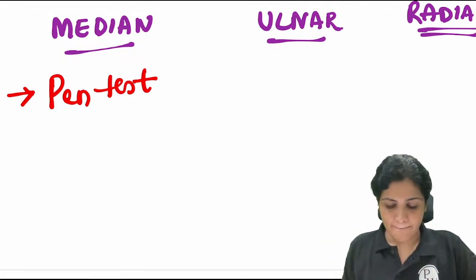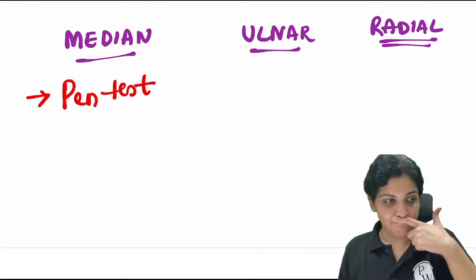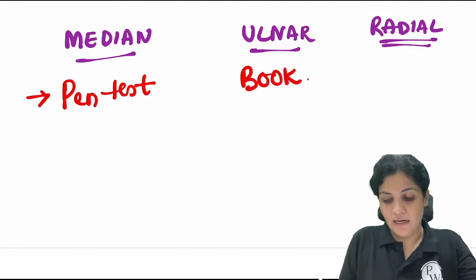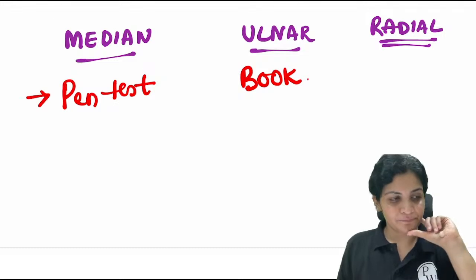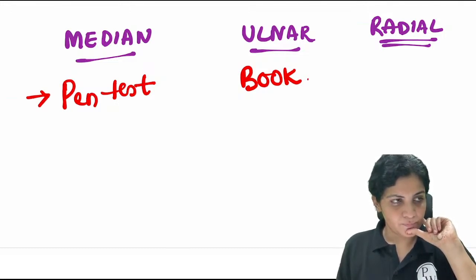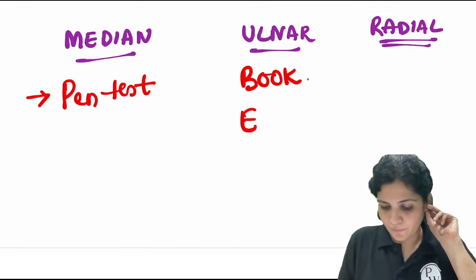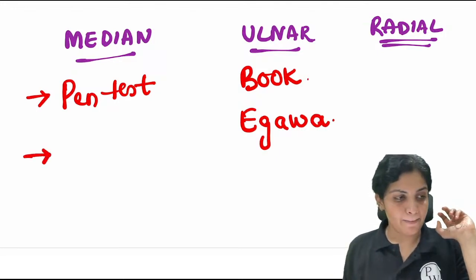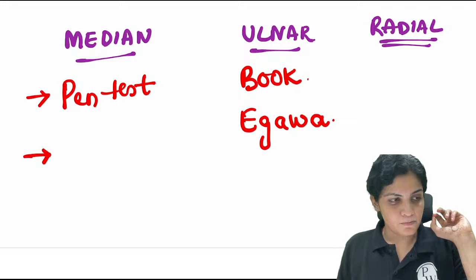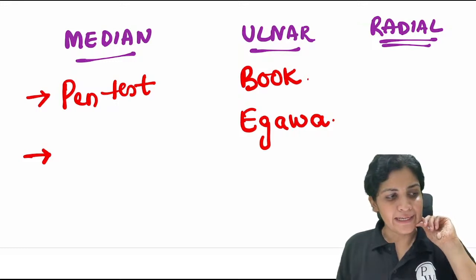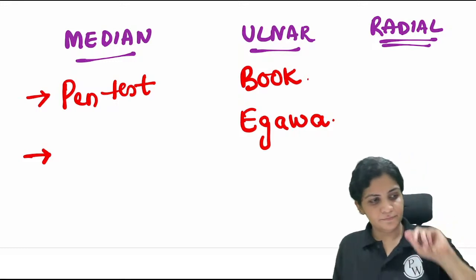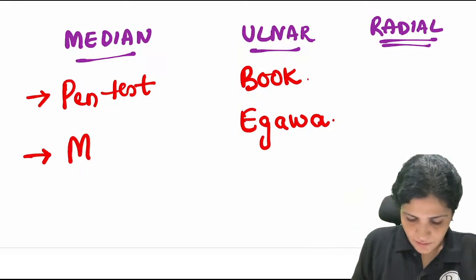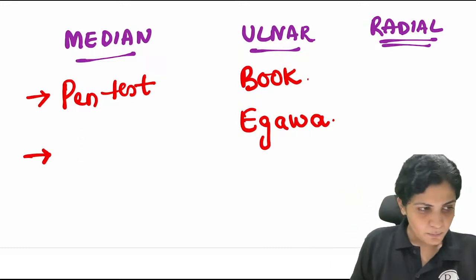Book test. Very good. Book test is for the ulnar nerve. Okay, good, good. Pointing index.